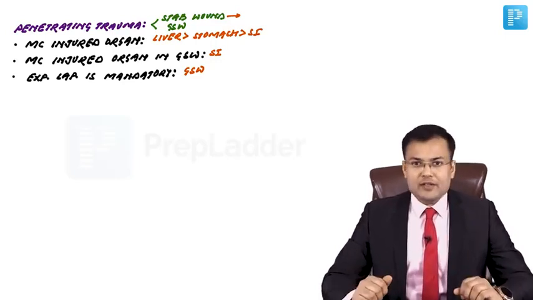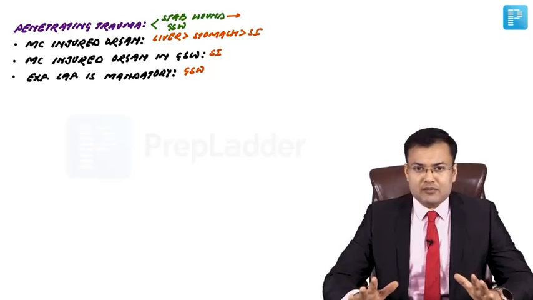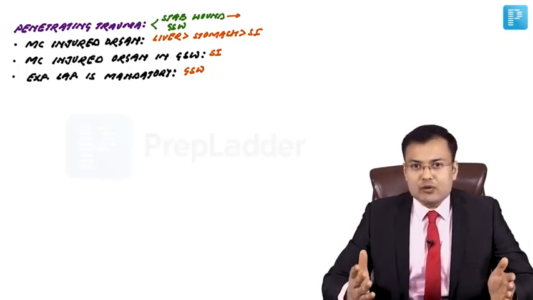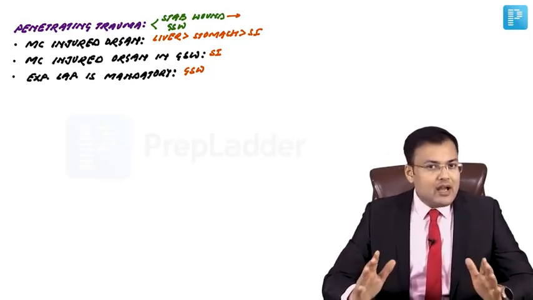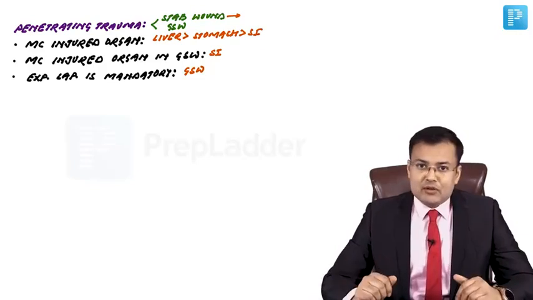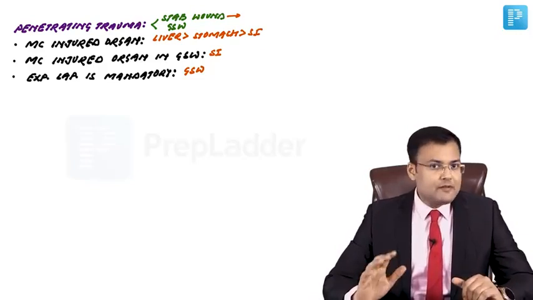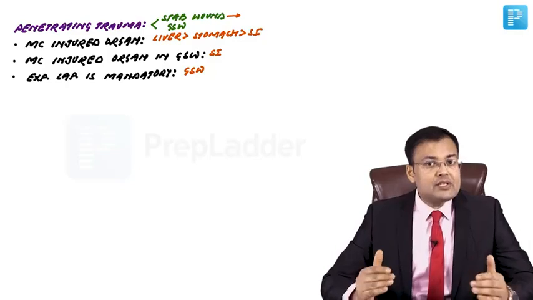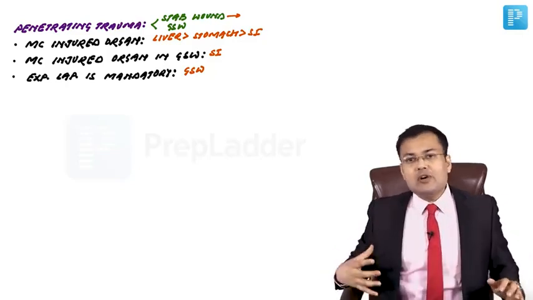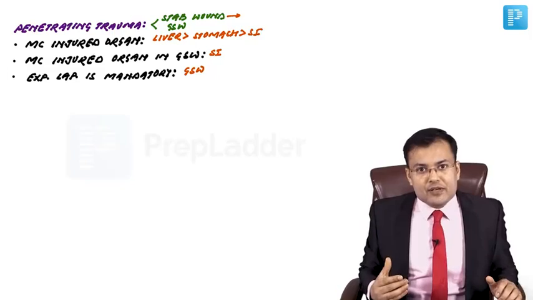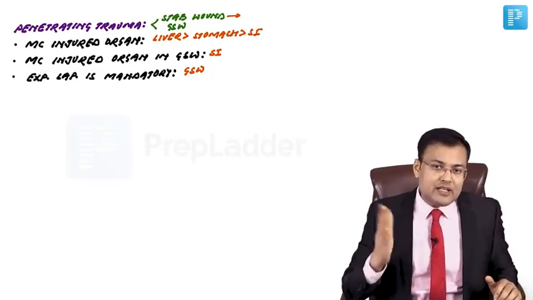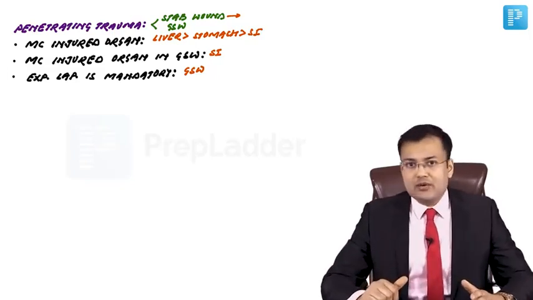Now let me tell you the basics of abdominal trauma. Blunt trauma abdomen. Imagine a patient of blunt trauma abdomen who is brought to your emergency. Doesn't matter if the patient is stable or unstable, what's the first investigation done? FAST. If the patient is unstable, FAST will give you an idea of what the site of injury is, where the fluid collection is, and then we take the patient to OT for exploratory laparotomy.